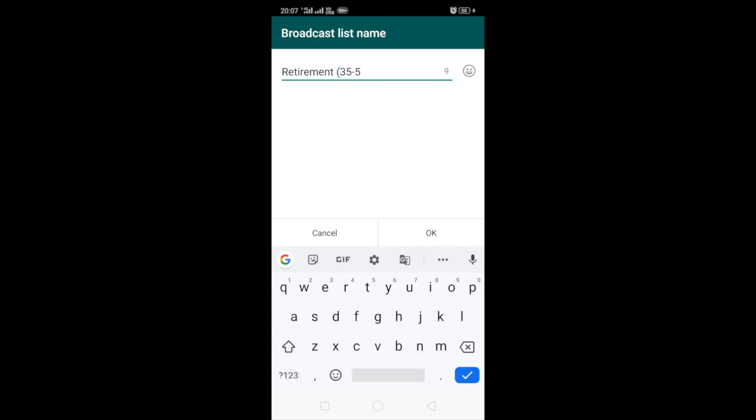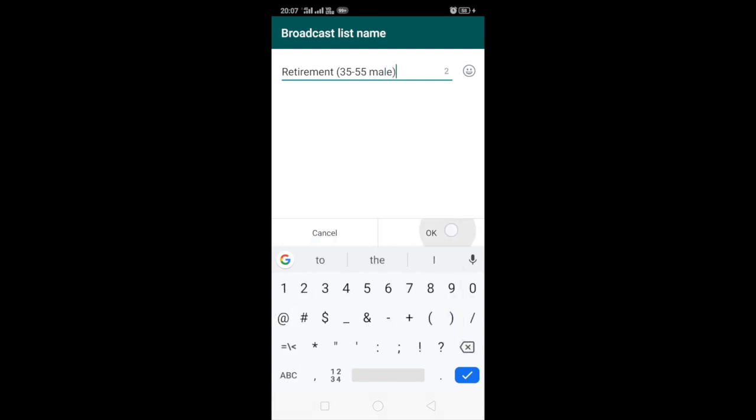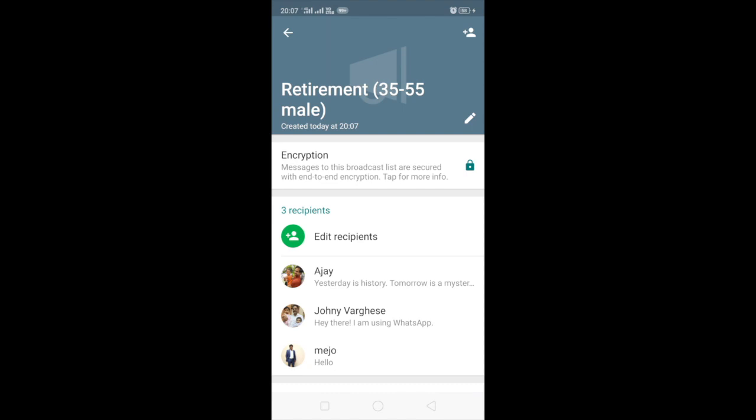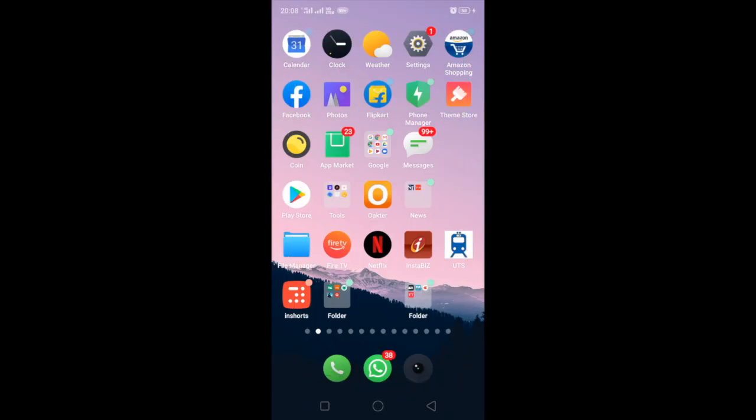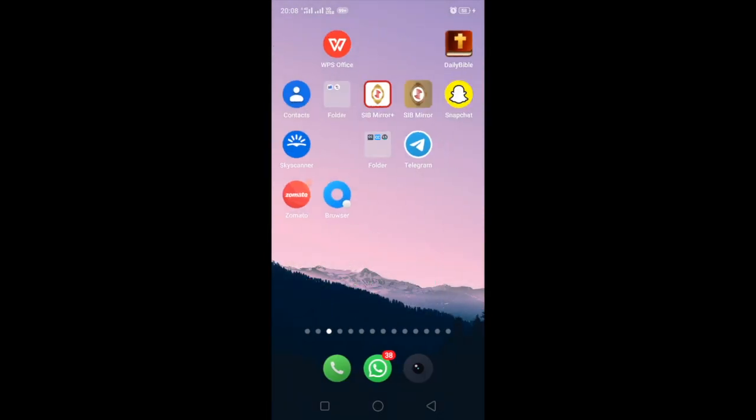And between the age of 35 to 55, I'm targeting them for retirement investments or retirement plans, male. So this is how I create different kinds of broadcast lists in my WhatsApp. So now you can see that I have multiple broadcast lists, and I can send them relevant content as and when I get content on my AmpliSpot India Telegram app.